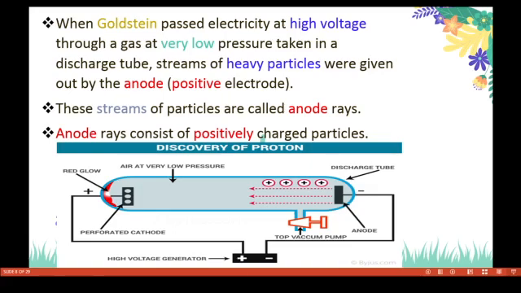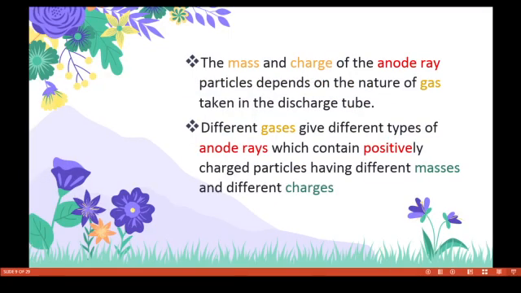See here, this is the anode ray. Why do we call it an anode ray? Because the streams of particles come through the anode. This is the emission of anode rays. The anode ray consists of positively charged particles. The very important thing is that the mass and charge of the anode ray particles depend on the nature of the gas taken in the discharge tube.